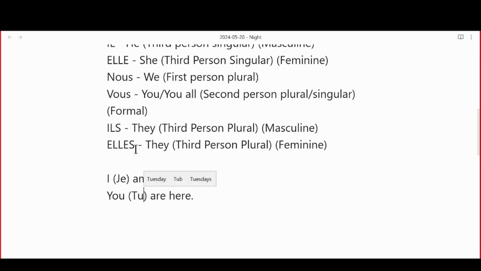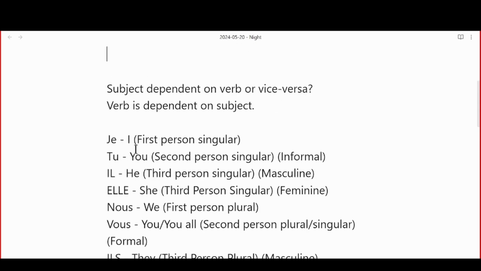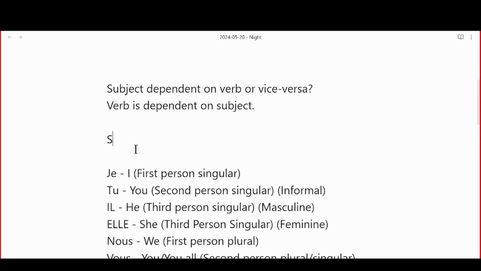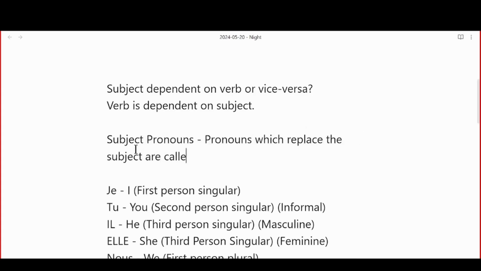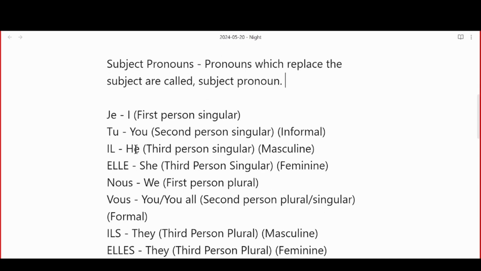You. Oh, yes, you. Same goes with other ones. Okay, so these are subject pronouns. These are called subject pronouns. And why do we call them subject pronouns? Because basically pronouns which replace the subject are called subject pronouns. Because this is replacing the noun itself.